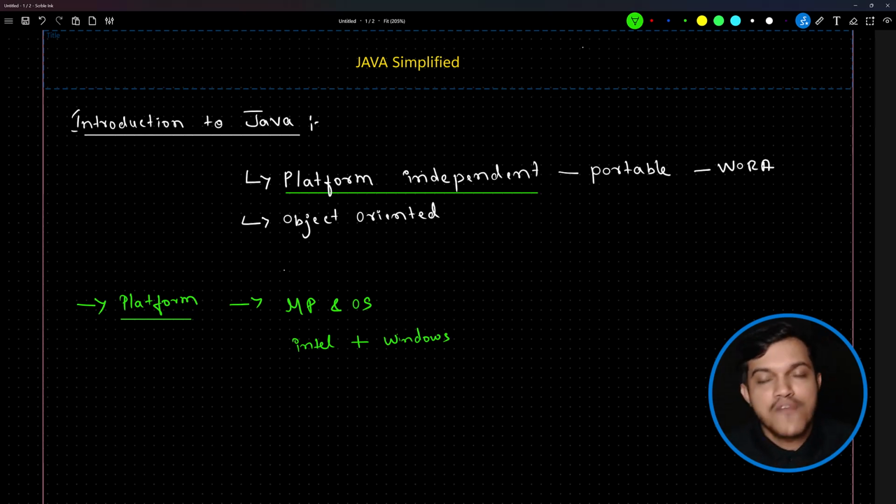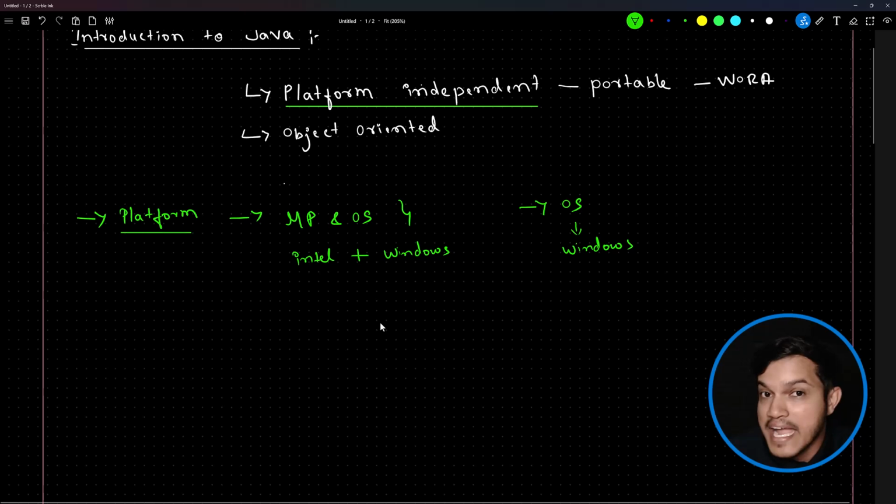But for a software engineer, if someone says platform, they are referring to only operating system. If someone asks you which platform are you working on, you need not say Intel and then you can say Windows. You can just say I'm working on Windows platform. But behind the scenes, the real meaning is it's a combination of these two things which is responsible to run Java or to run any application in that matter. Fine. Now please understand what is platform dependency and what is platform independency.